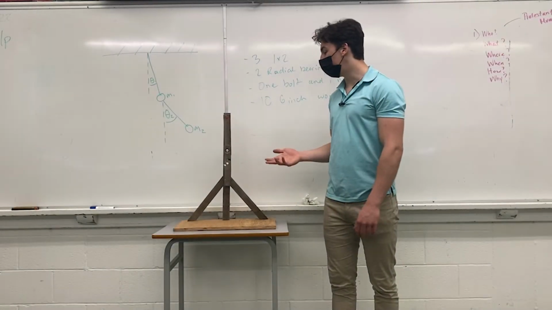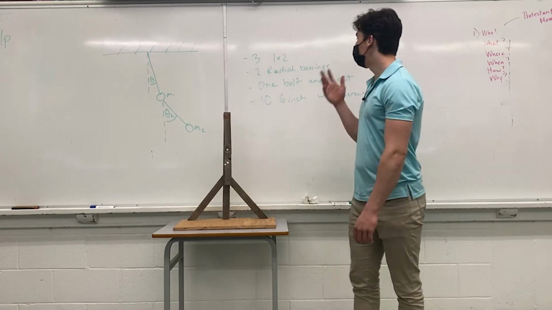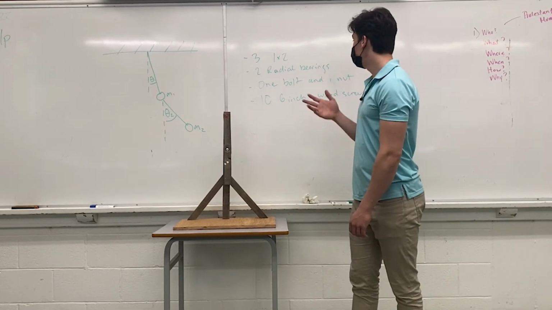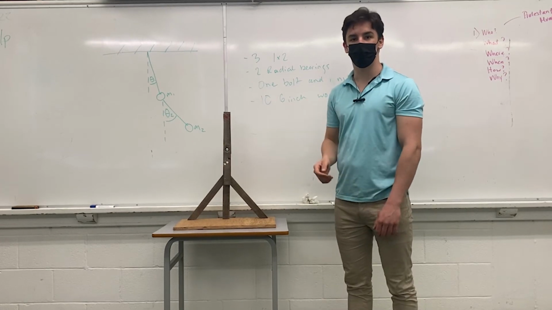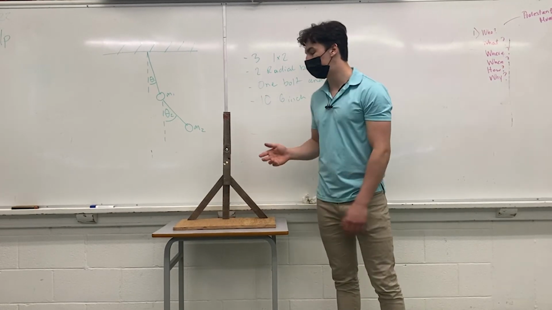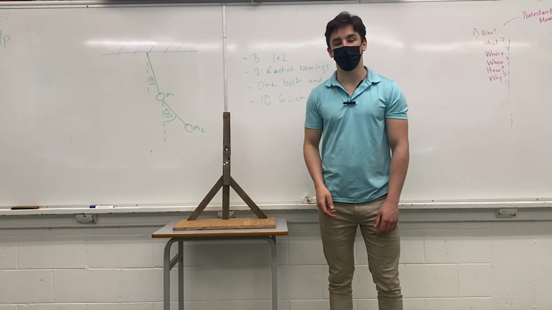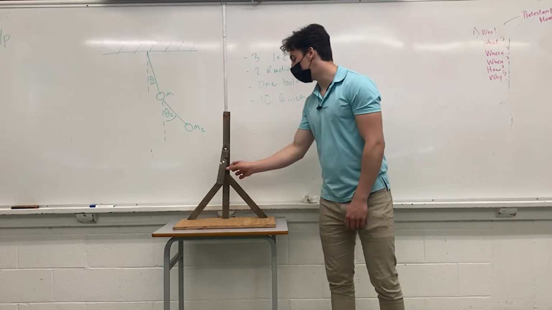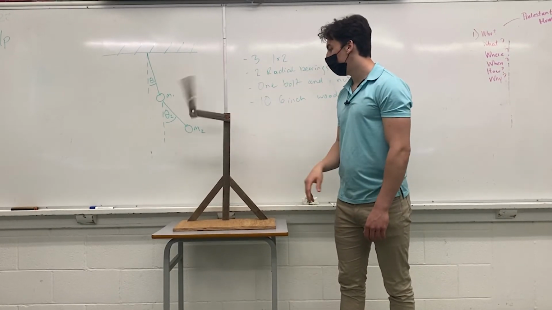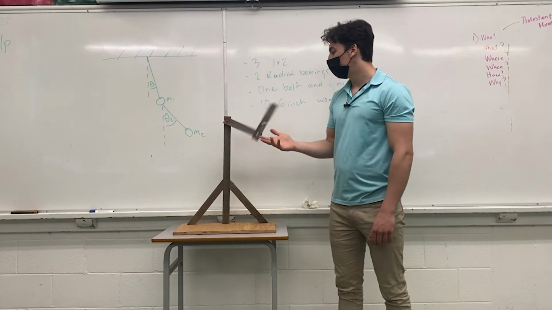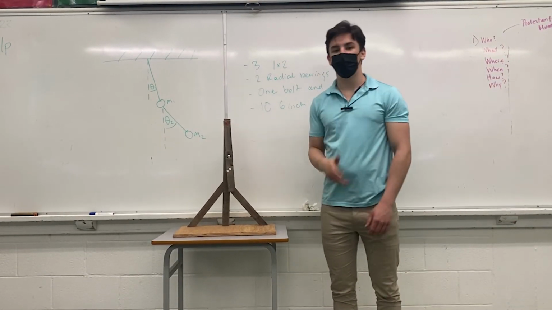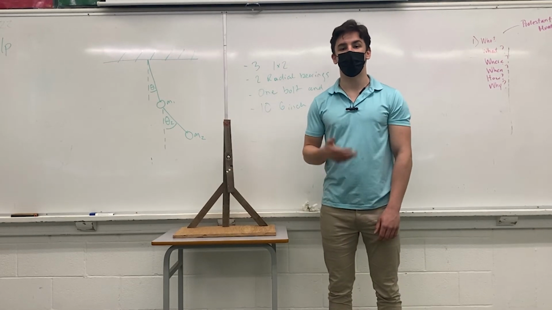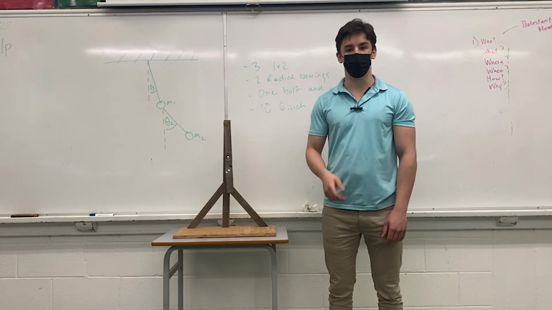This is a double pendulum that we built. By using 3 1x2 boards, 2 radial bearings, 1 nut and 1 bolt, and 10 6-inch wood screws, we were able to build this double pendulum, which emulates a chaotic system. As seen here, if brought from any position, it shows a chaotic motion and is therefore a chaotic system. It helps emulate the double pendulum movement that we will see later in the MIT simulation.